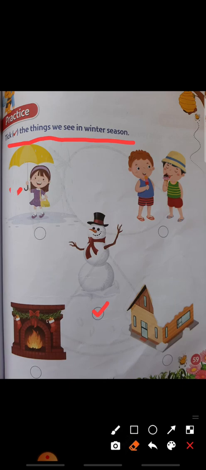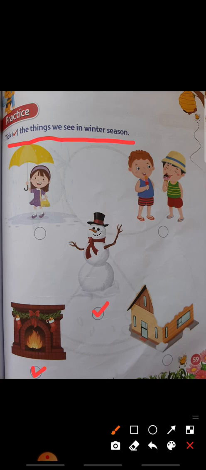So next, see, these also we will see in the winter season. So winter season will come with Christmas. Yes. So in these Christmas seasons, we will feel cold, no? We will make a fire and we will take the heat. Yes. This picture also we will see in winter season. So here also you do tick mark.